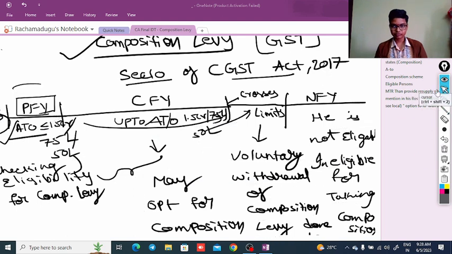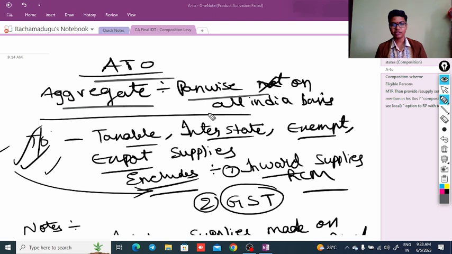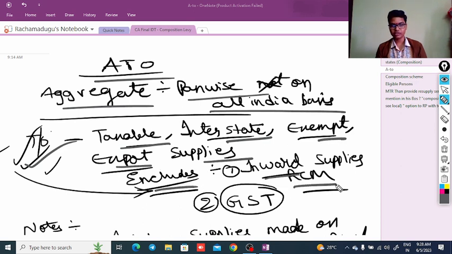Okay, next. And after that we have discussed the aggregate turnover. What is meant by aggregate turnover? Aggregate turnover means PAN-wise, on all India basis, and aggregate turnover includes the taxable, interstate, exempt and export supplies, and excludes the inward supplies on which we need to pay under the RCM, and the GST paid on the same.